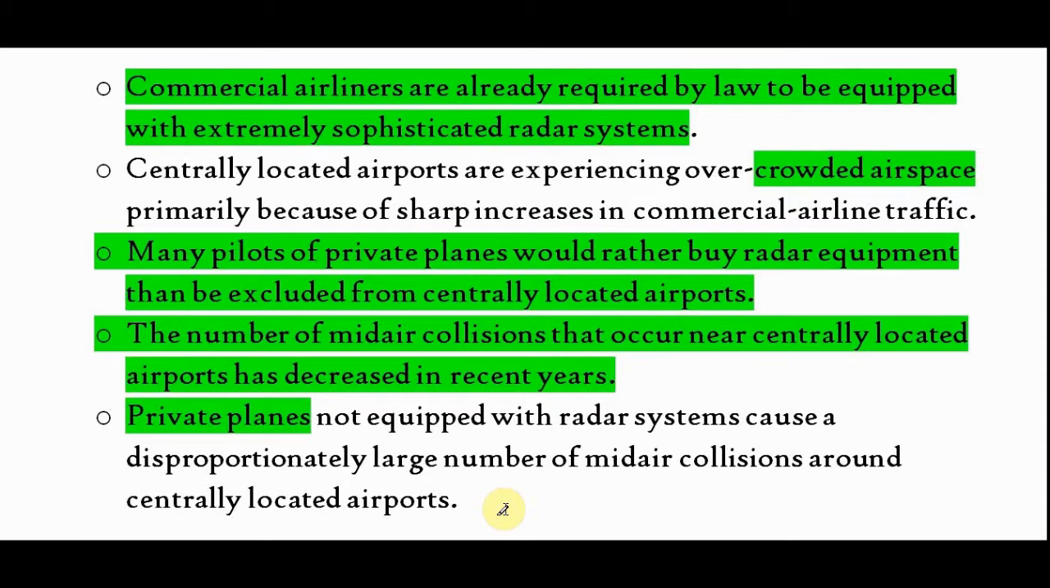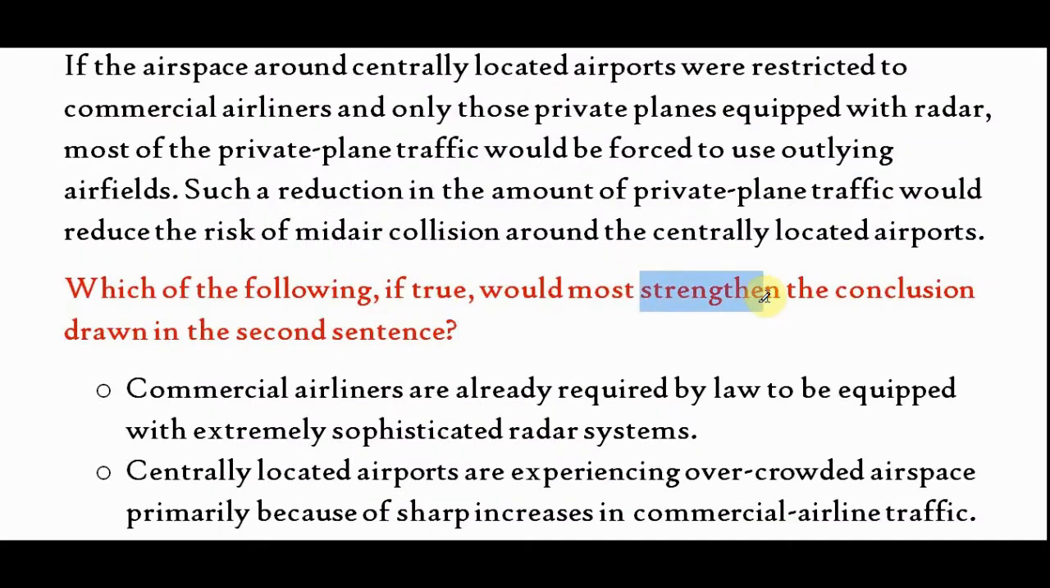Level is difficult, range is 700, and the concept is strengthen from critical reasoning. Because it is a strengthen question, first of all our job will be to identify the argument. After identifying the argument, we need to find the conclusion. And in the conclusion, we have to pick the keyword. On the basis of the keyword, we have to come to the options and pick the best option.